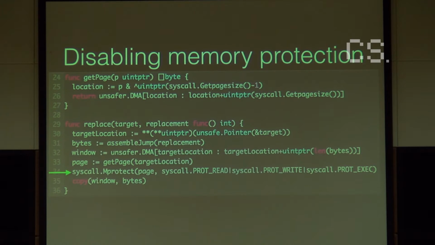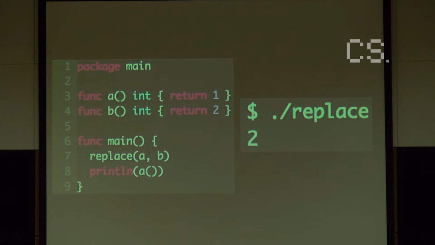So there's a standard function in Unix, so on Mac OS X or on Linux. There's a different equivalent in Windows, but it's called mprotect. So with mprotect, you basically say to the operating system, this part of memory, you can trust me, I'll just overwrite it and you can execute it later and there's no problem. So what I'm saying is this part of memory, I want to be able to read it and write to it and execute it. And normally you can't write to it. So when I do this, it just works and I can just override this memory and when I call the function, it prints the number 2 instead of the number 1.